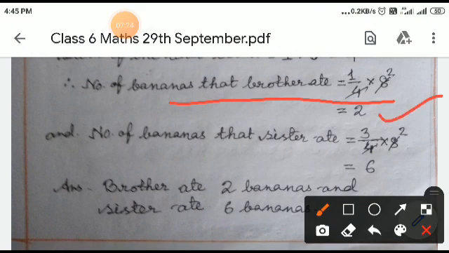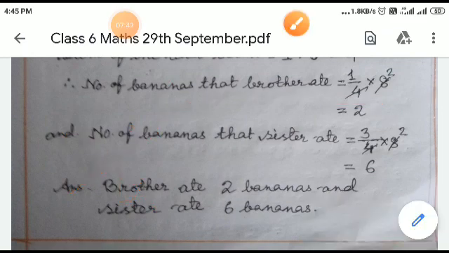Now number of bananas that sister ate equal to sister's part, that is second term of ratio divided by sum of the ratio terms 4. 3 by 4, this is the part of the sister's banana.